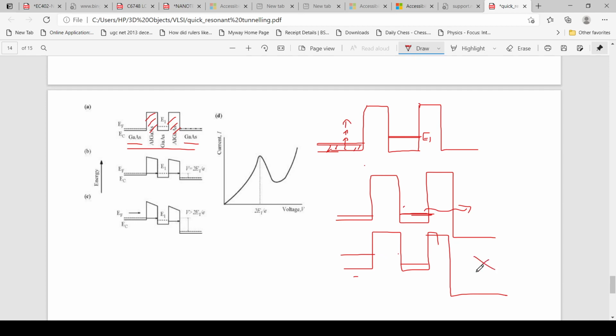So in these two sections, there is no tunneling. The tunneling will happen only when the applied energy is more or less similar to the electron energy in the quantum well.